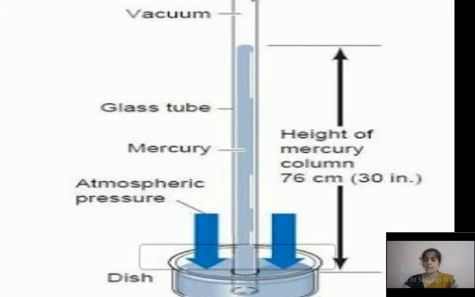Torricelli further found that the vertical height of the mercury column above the free surface of mercury in the bowl remains the same in the following cases. What are the cases? The vertical height is independent of the size and shape of the tube, and it does not change if the tube is tilted. These are the two cases.